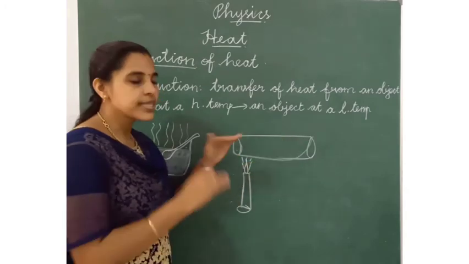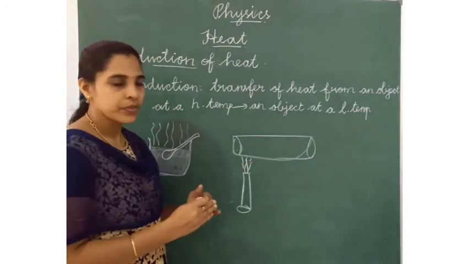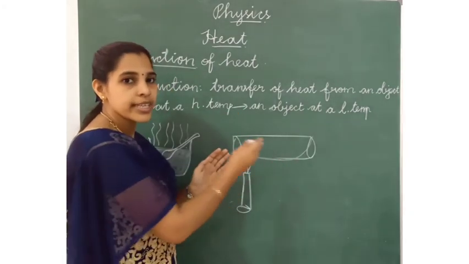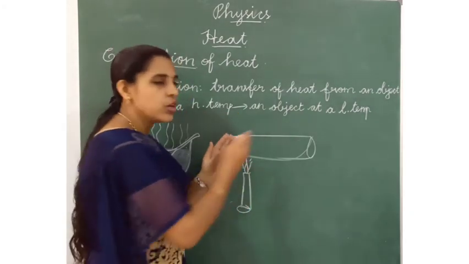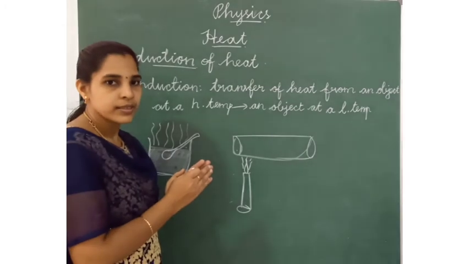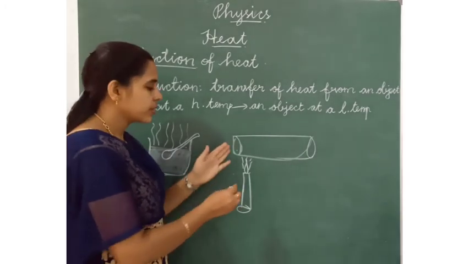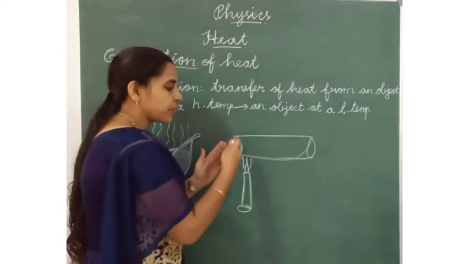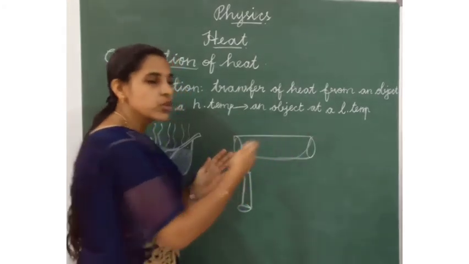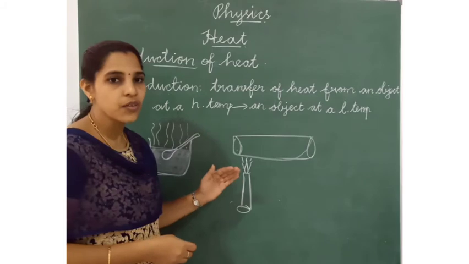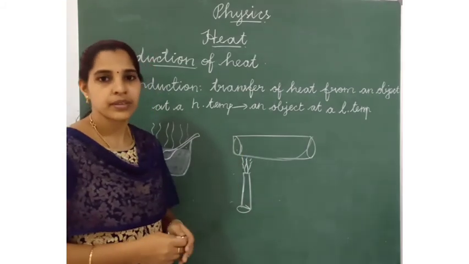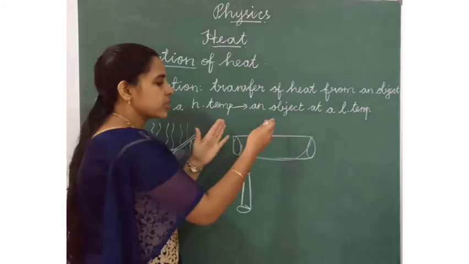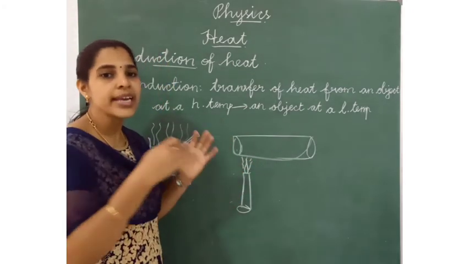After the same temperature, when the wood changes temperature from higher level to lower level, the wood will transfer heat from one end to another end because of vibration of particles. And also these particles have free electrons.